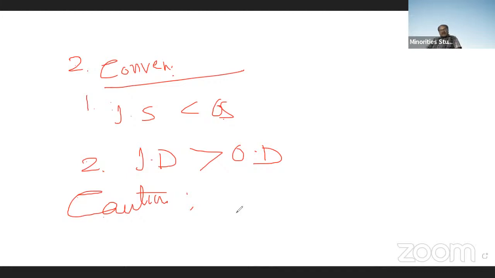Actually, they are very near, but the object distance appears to be farther. Therefore, that caution is given. Then, what are the properties of images formed in